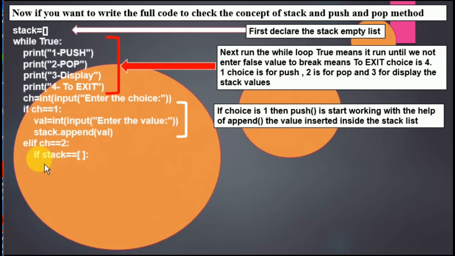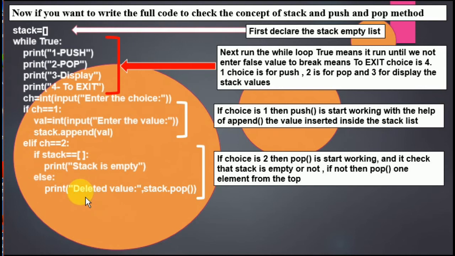What is the line of pop? If stack is equal to brackets, meaning empty, the line is print stack is empty. Otherwise, else, write down that deleted value comma stack.pop. This line is going to show you the deleted value and it is going to be displayed on the screen. If the user choice is going to be 3, what is that?